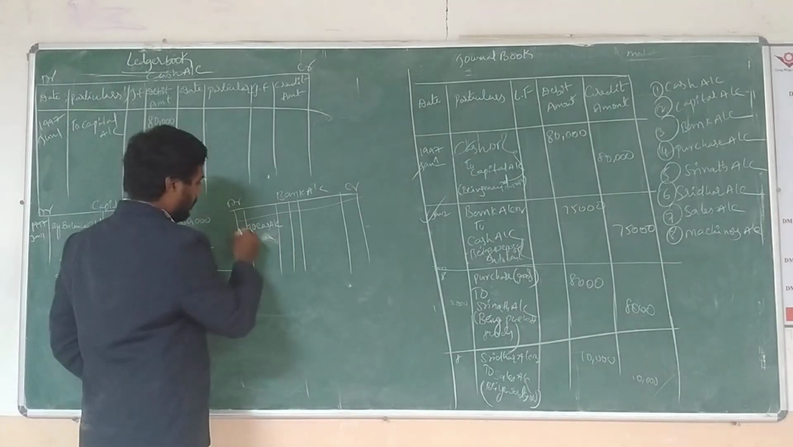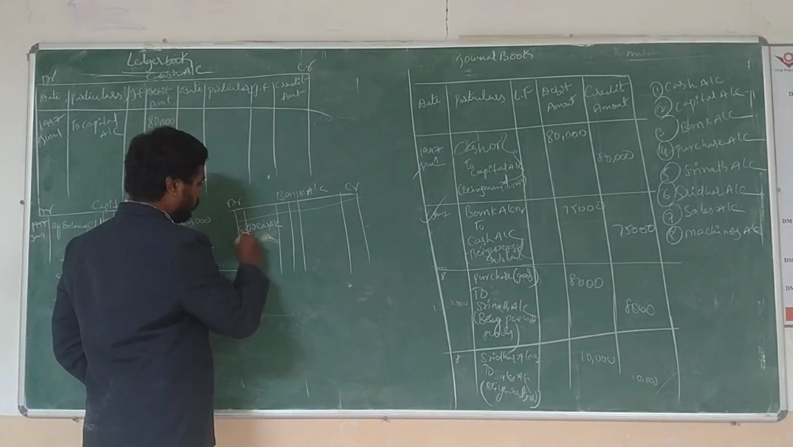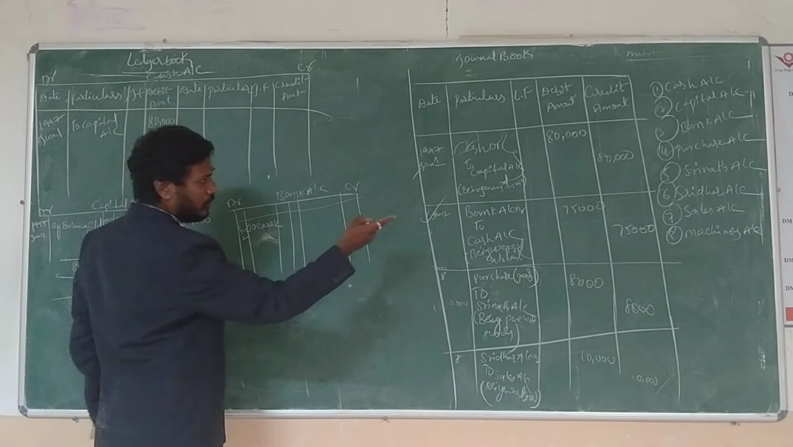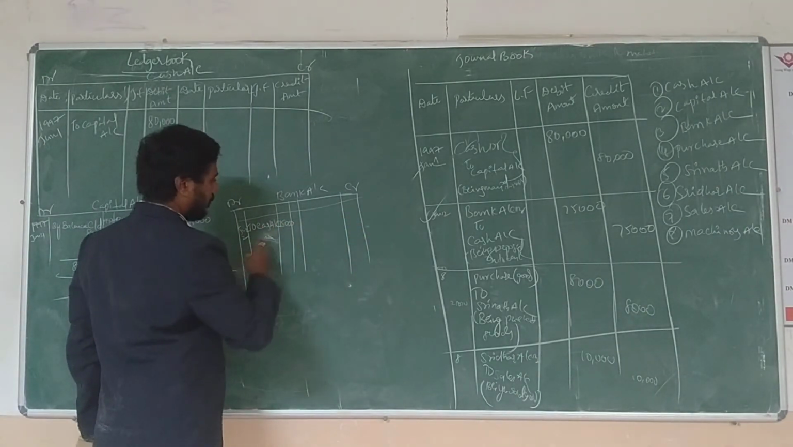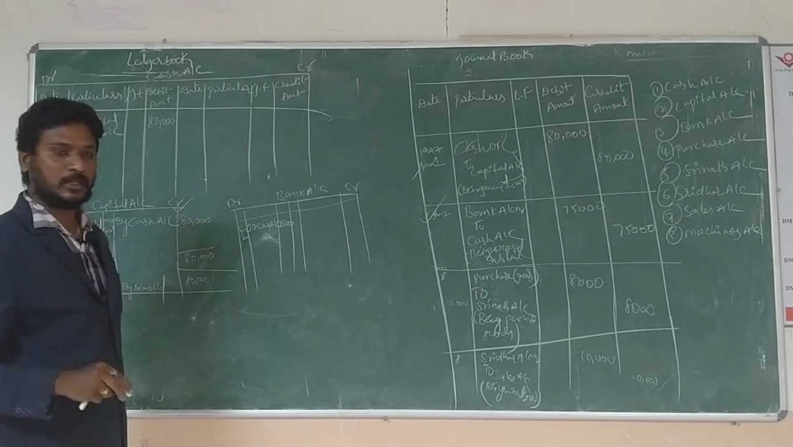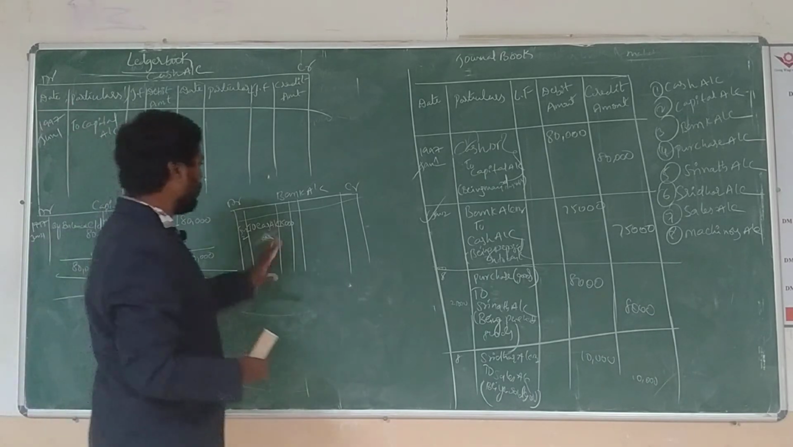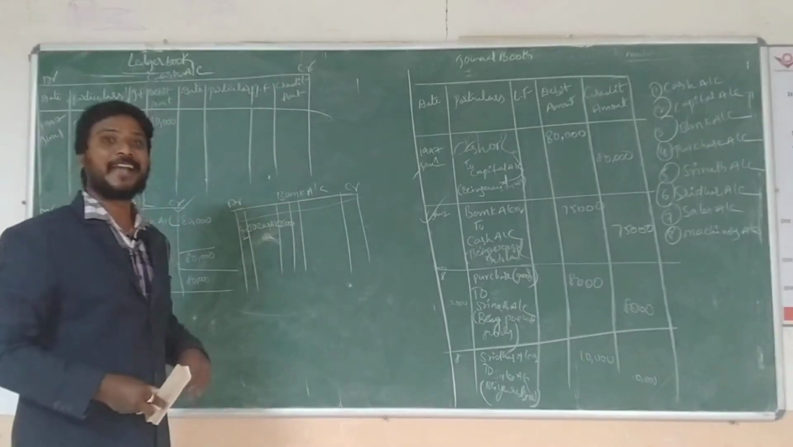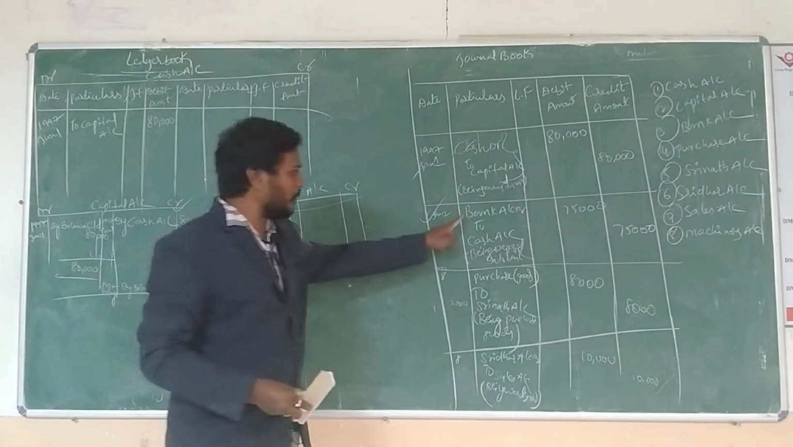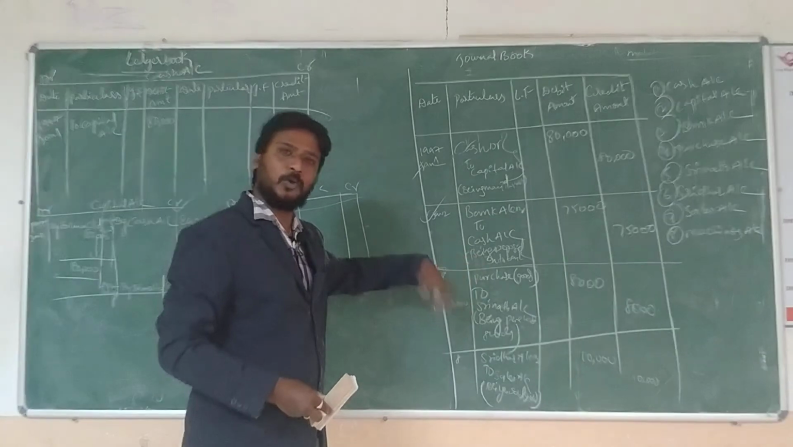The date is January 2nd. What amount? 75,000. So the bank account is clear. Then what is the opposite account? Cash account, right? Bank account regarding cash account is over. Now go to the cash account.